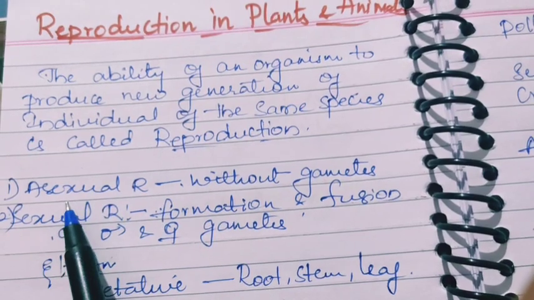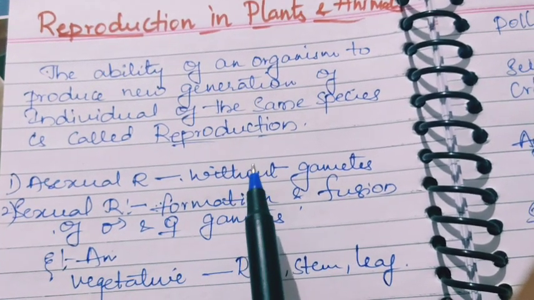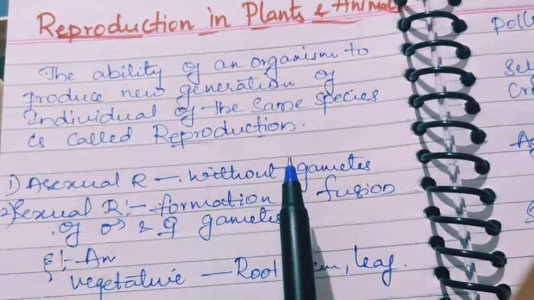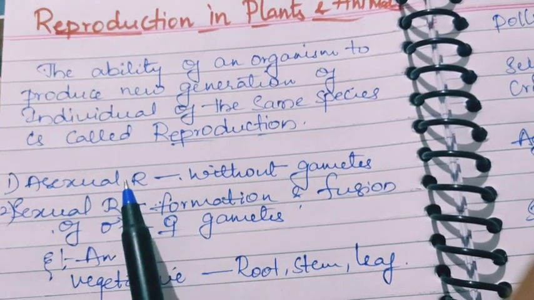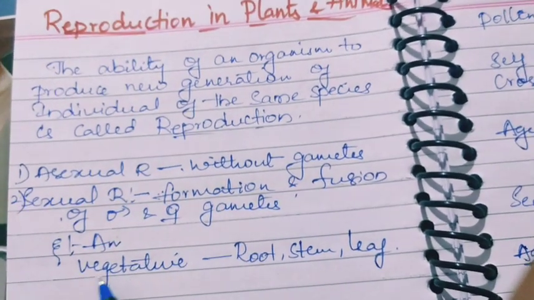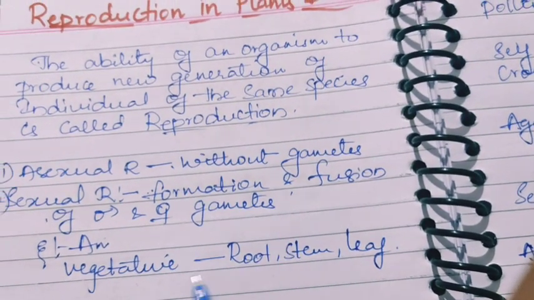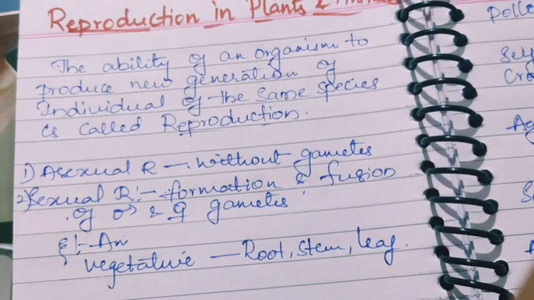Here in asexual mode of reproduction, there is no involvement or formation of gametes. Under asexual reproduction, vegetative parts like root, stem, and leaf give rise to a new plant.